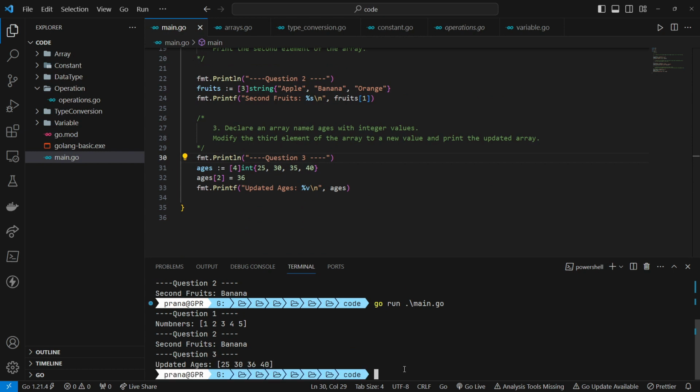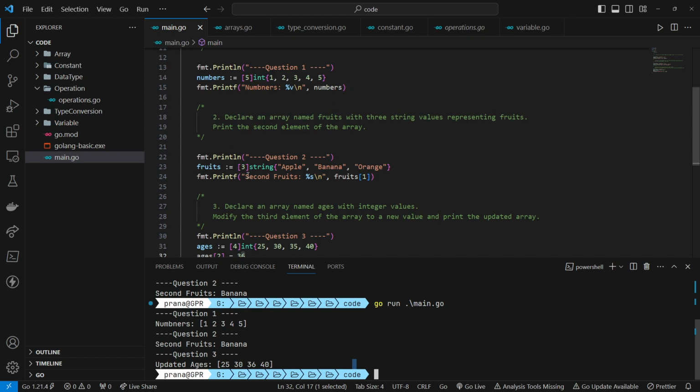This demonstrates the capability of Go to change the values of specific elements within an array. Finally, the program prints the entire ages array, showcasing the updated values.